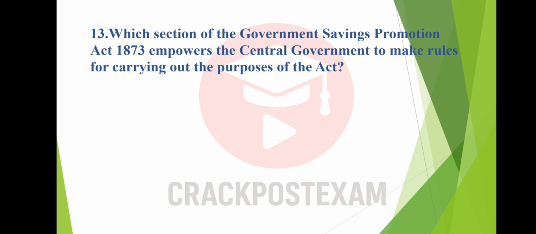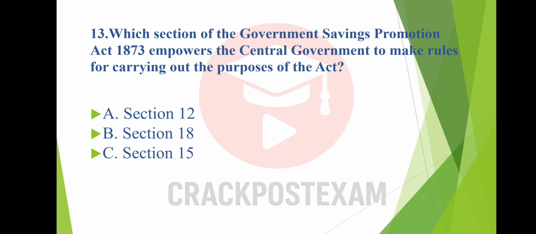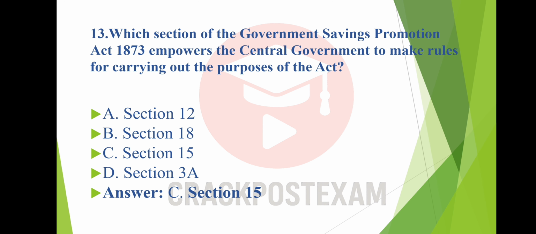Question number 13. Which section of the Government Savings Promotion Act 1873 empowers the central government to make rules for carrying out the purposes of the Act? Option A. Section 12. Option B. Section 18. Option C. Section 15. Option D. Section 3A. And the answer is option C. Section 15.